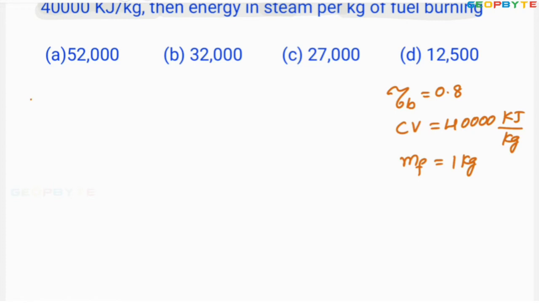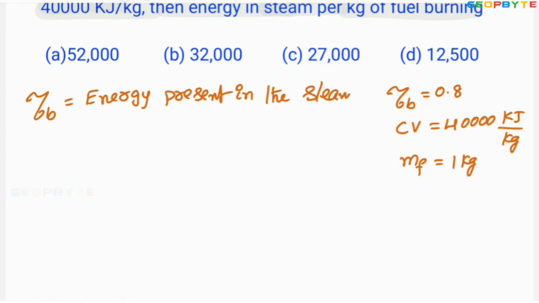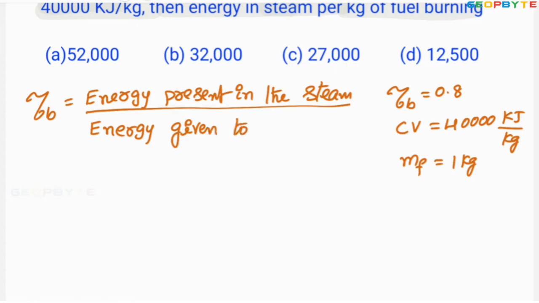Now you know boiler efficiency equals energy present in the steam divided by energy supplied to the boiler.